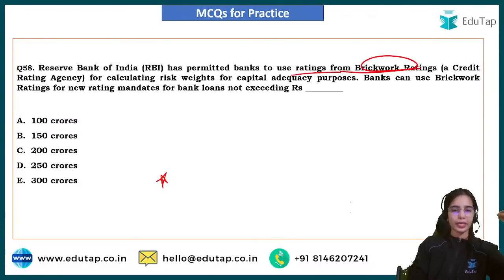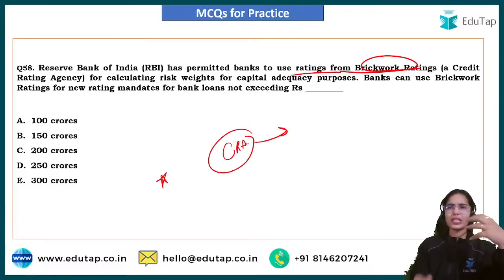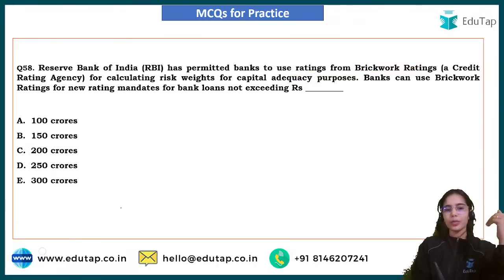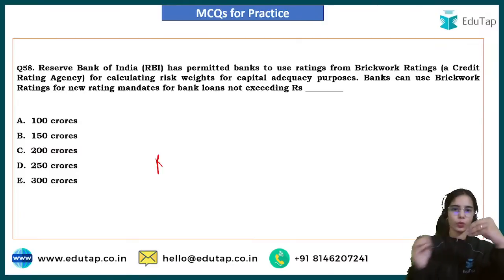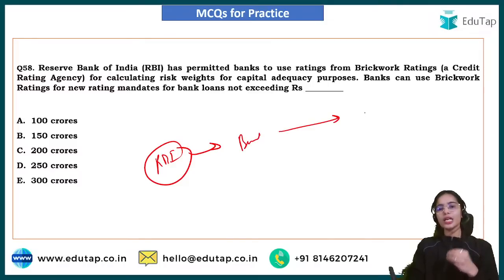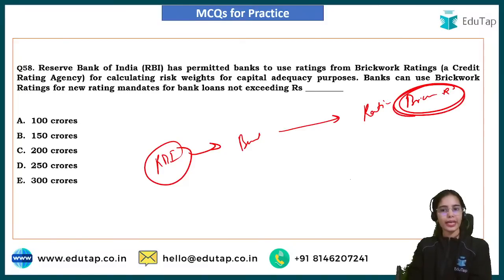Now coming to the next question: the Reserve Bank of India has permitted banks to use the ratings from Brickwork Ratings. Brickwork is a credit rating agency on which SEBI had placed some restrictions. Around 2022, the RBI said banks cannot use ratings given by Brickwork. But RBI has recently said that banks can use the ratings given by the Brickwork Credit Rating Agency.